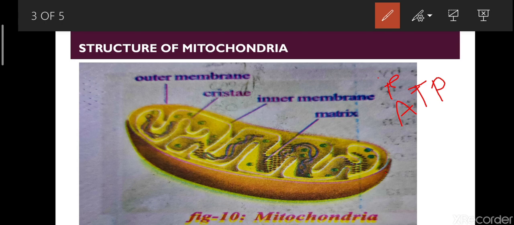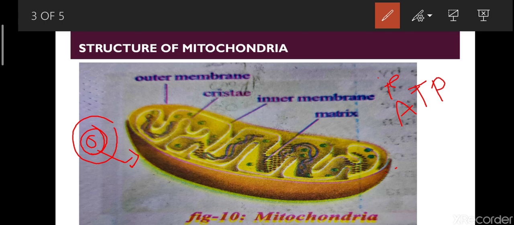Mitochondria can be seen with a special microscope called an electron microscope, and mitochondria are sac-like structures present in the cytoplasm of the cell. For example, this is a cell and nucleus. The entire part will be called the cytoplasm. Within the cytoplasm, mitochondria are present. The shapes of the mitochondria are bat-like, spear-like, or thread-like structures.